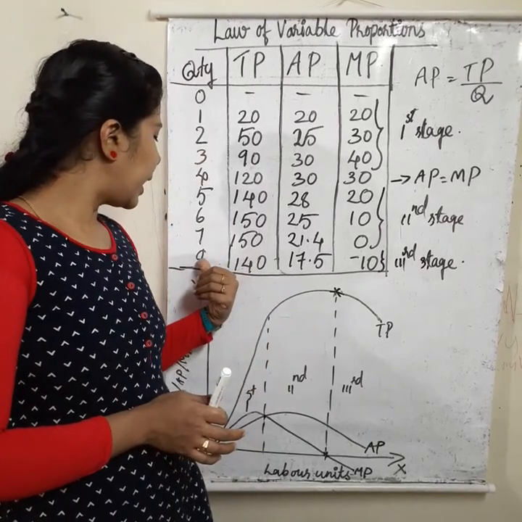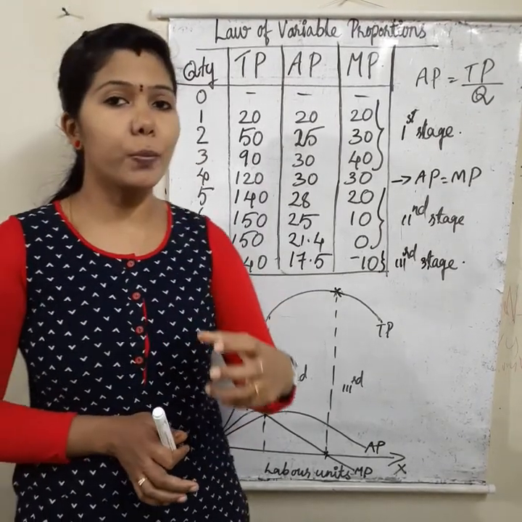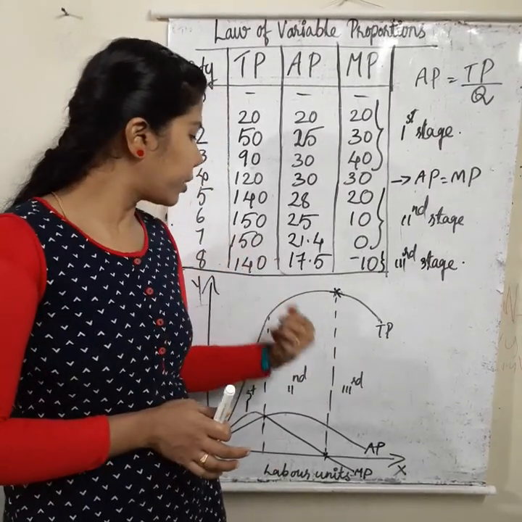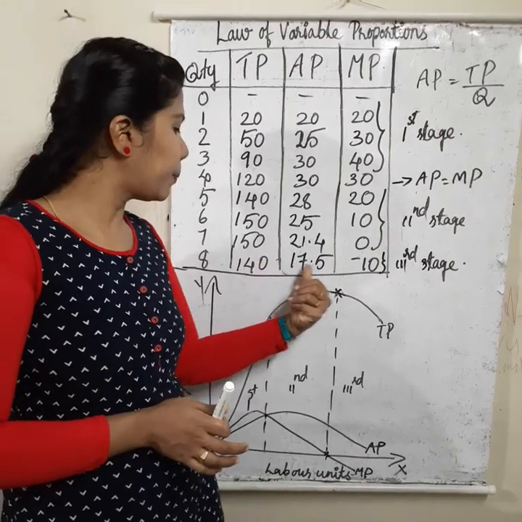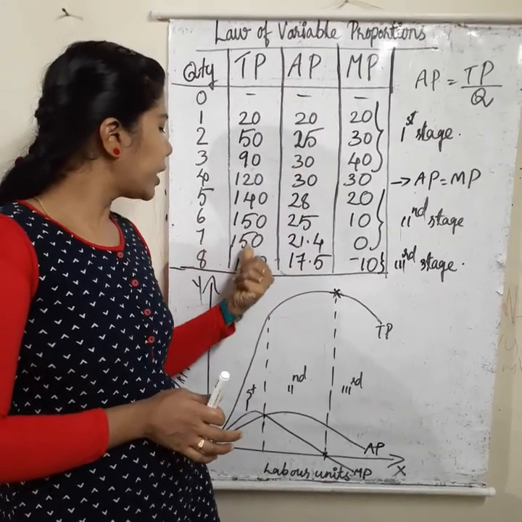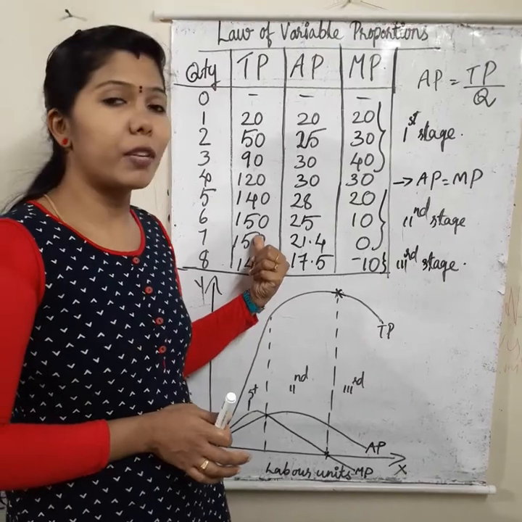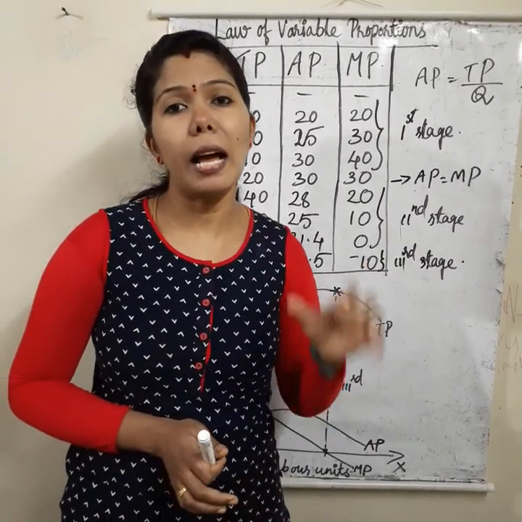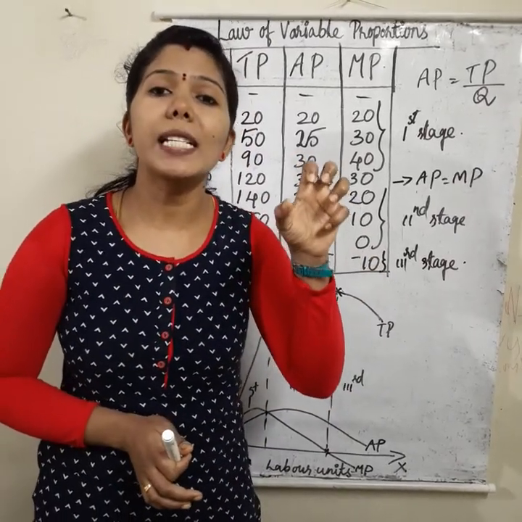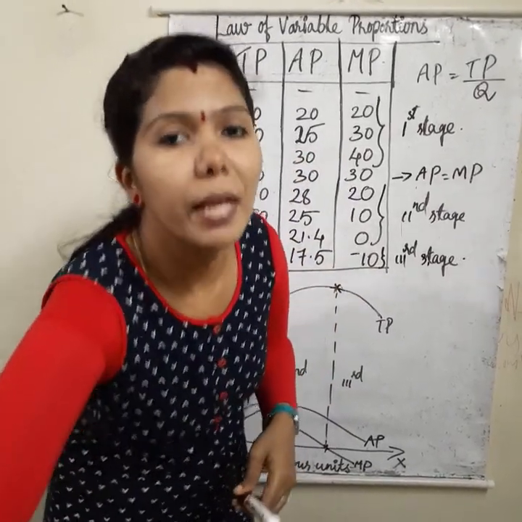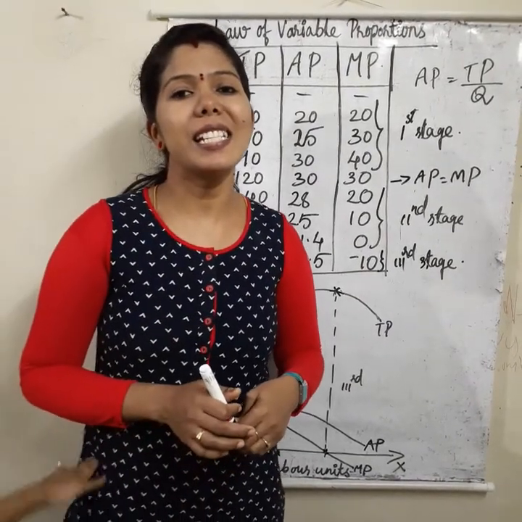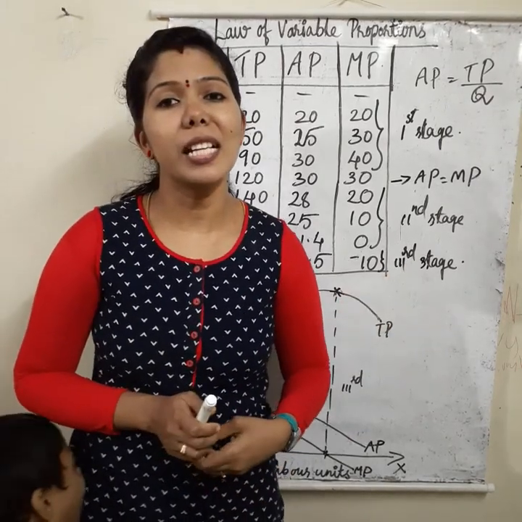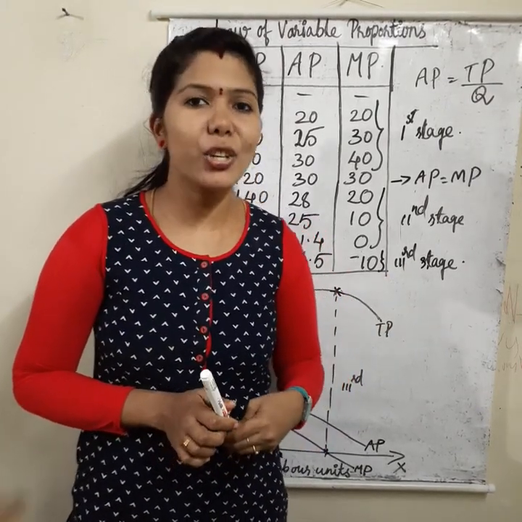Okay. Then last stage, 8 units of labor used. Then TP is 140. 140 divided by 8, 17.5 is AP. Then 140 minus 150, minus 10 we got for marginal product. When total product starts declining, marginal product will become negative. This is the stage of negative returns.